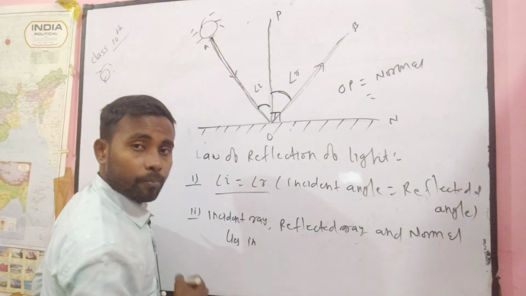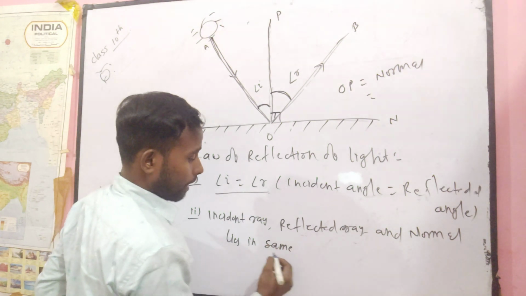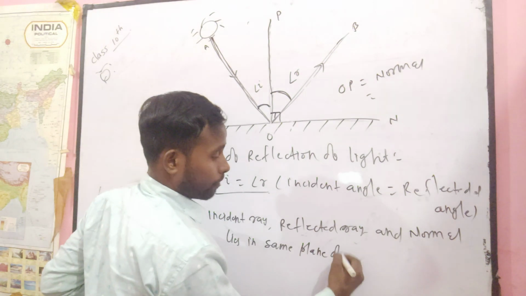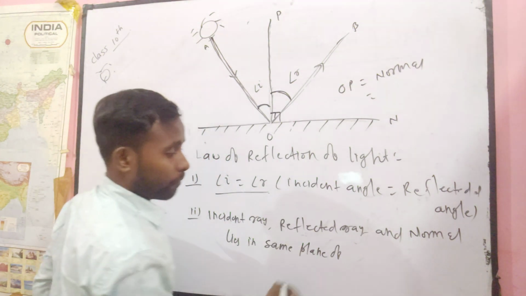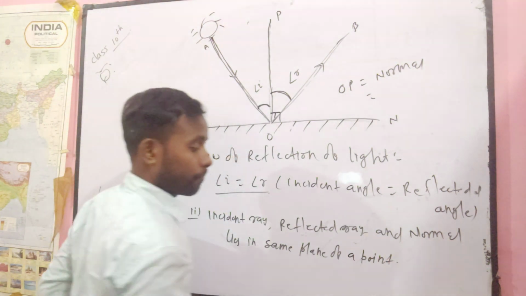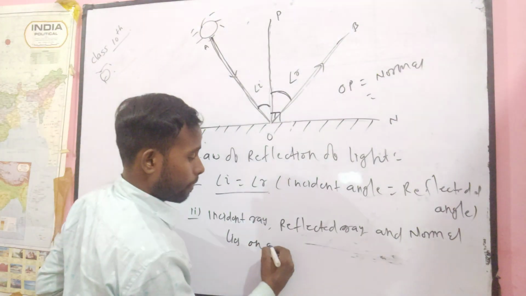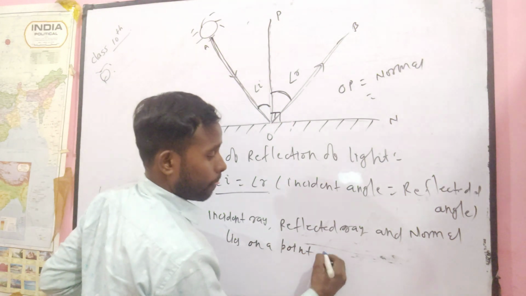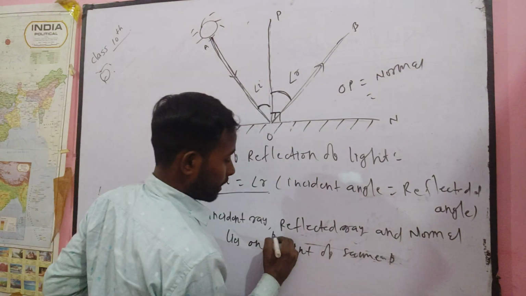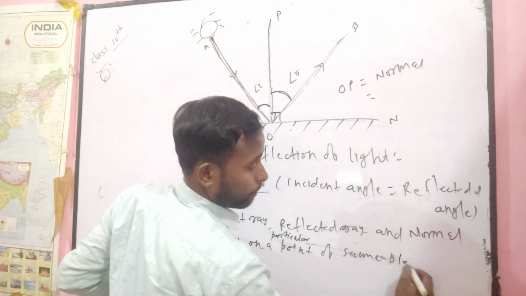The incident ray, reflected ray, and normal lie in the same plane, at a particular point of the same plane.